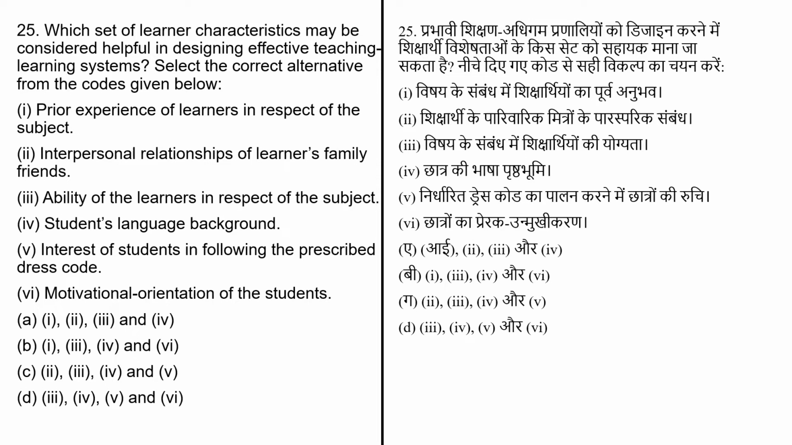Select the correct alternative for the code given below. Prior experience of learner in respect of subject, interpersonal relationship of learning family friends, ability of learner in respect of subject, students' language background, interest of students in following prescribed dress code, motivational orientation of the students. The correct answer of this question is option number B.